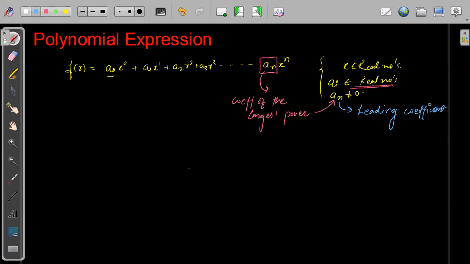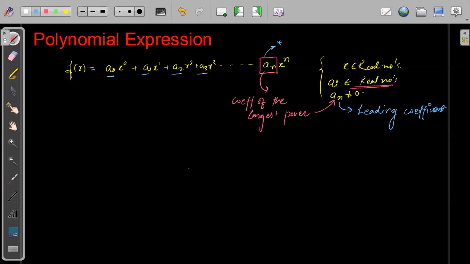Leading means this is leading the whole polynomial expression, so this is known as the leading coefficient. The other coefficients mean nothing for the polynomial. Only this is the most important part. They can take any real value, we do not care. Only this one is most important, that is an, which should not be equal to 0, known as the leading coefficient.